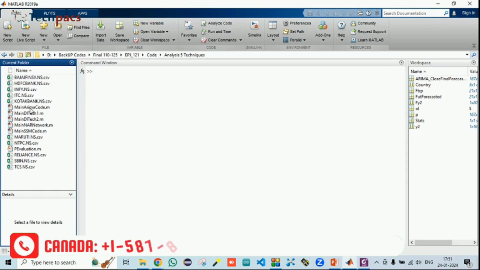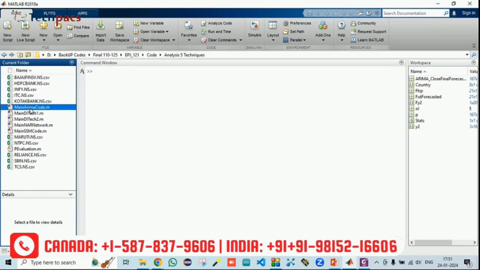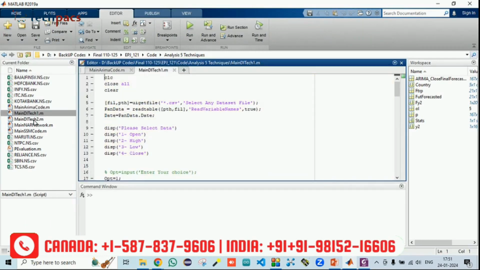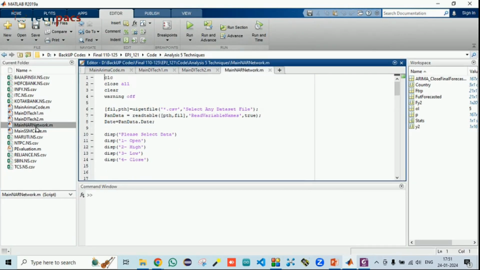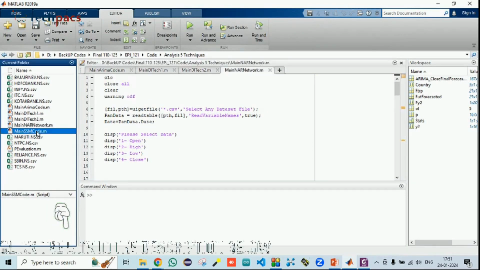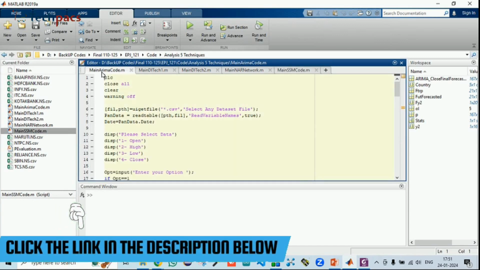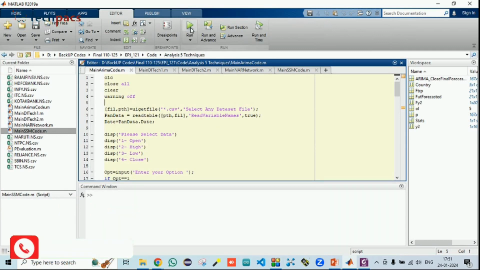We have implemented five different techniques for the analytical purpose: one of them is ARIMA, another one is LSTM, the third one is deep learning by LSTM, then a nonlinear ARIMA model, and then the SSM model. Before running this code, you must go to the editor window, and there is a run command over there.